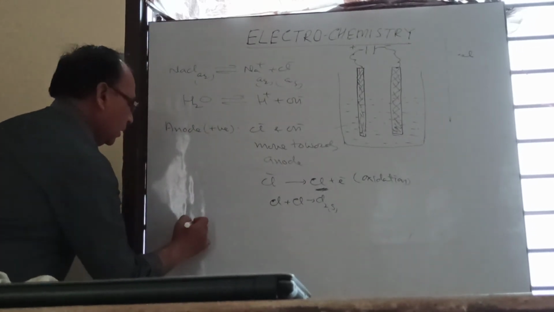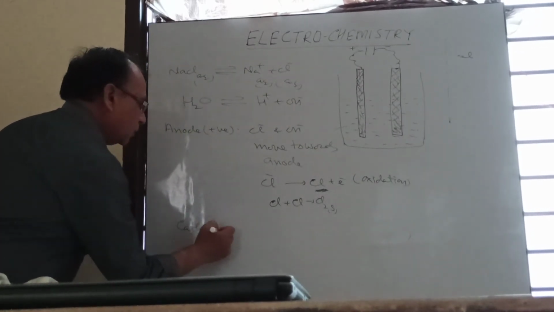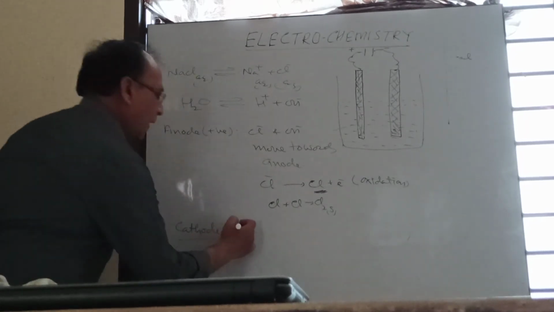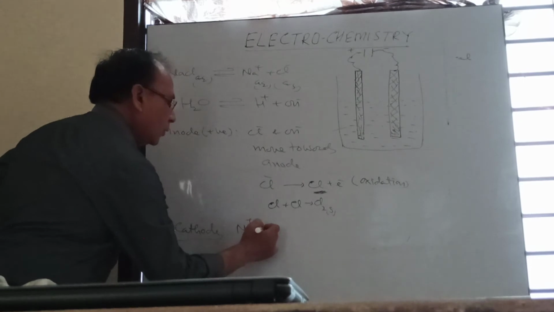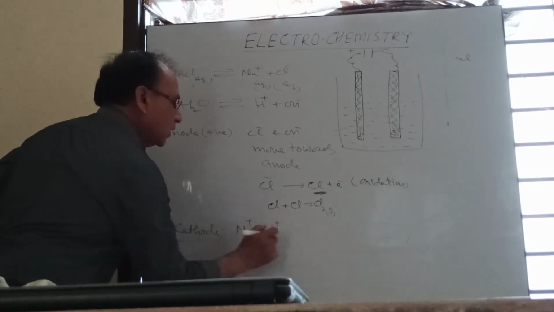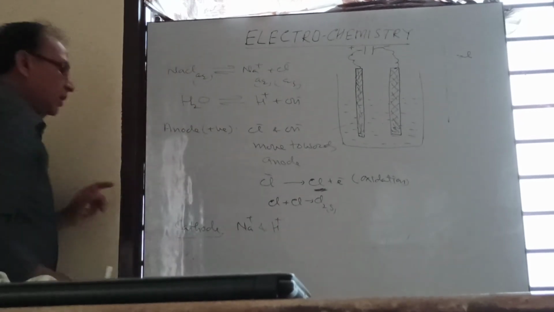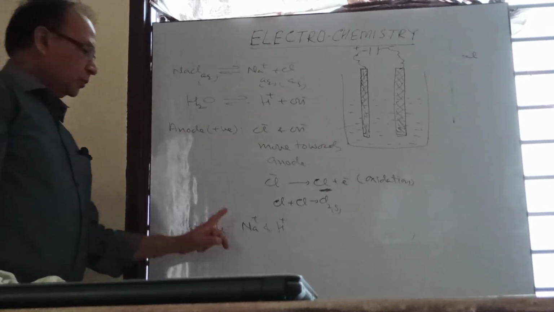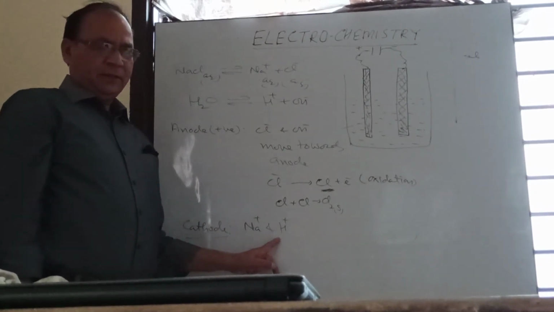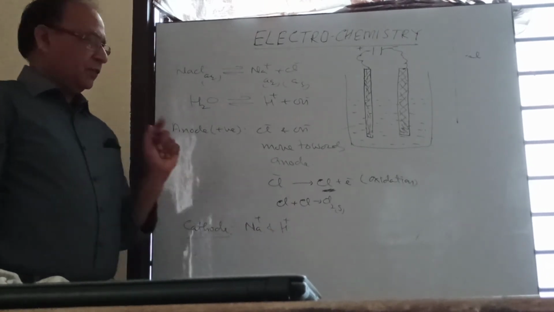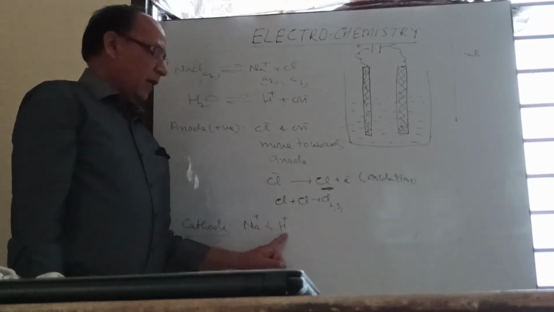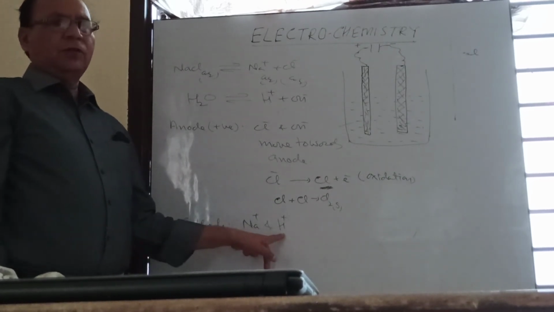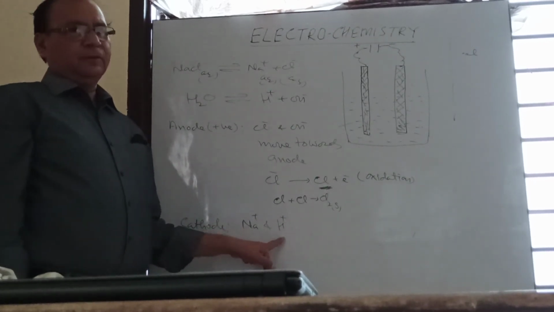Now, what happens at the negatively charged electrode? These sodium ions and H ions will move towards the cathode, the negatively charged electrode. Again, both will try to lose their charge, but preferentially it was found that H ions have more tendency to gain the electron because of their low discharge potential.